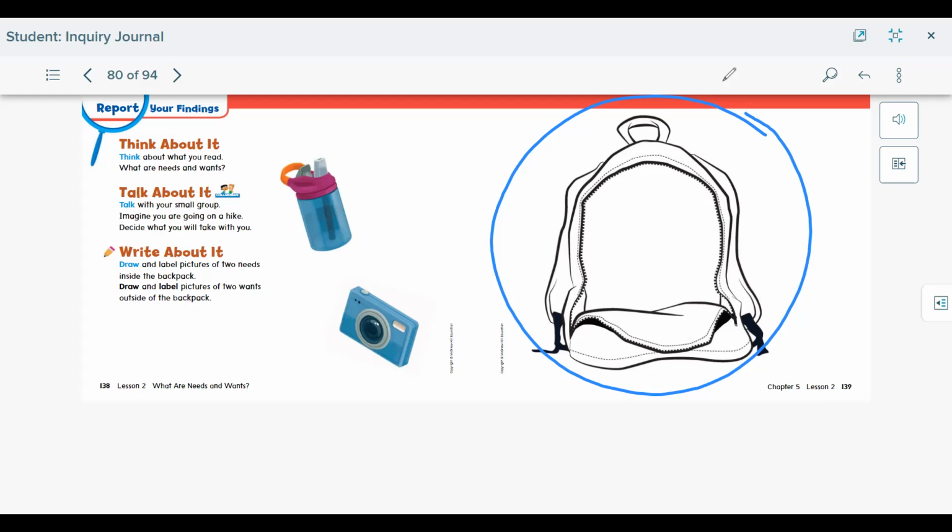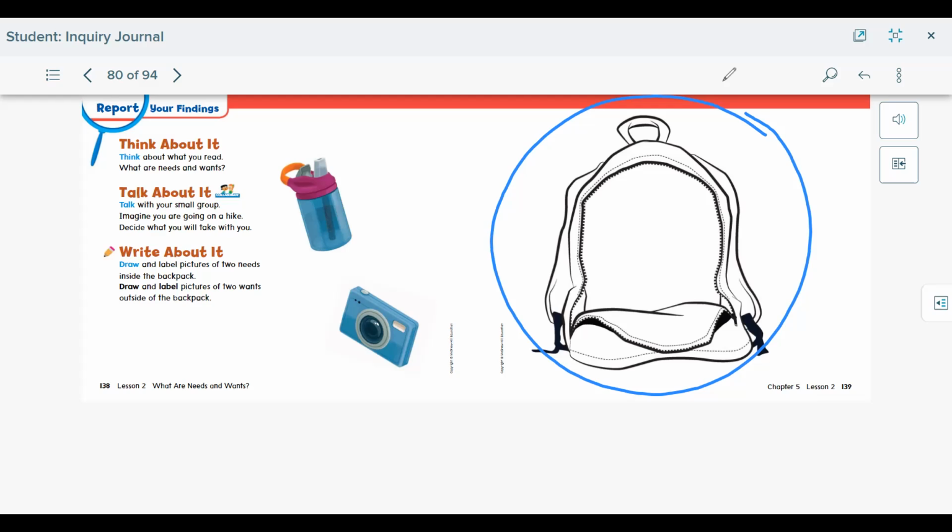Think of what you would need. You're going on a hike, you're going to be walking, it could be hot. What things do you need? Do you think you would need water? Yes, you would definitely need water because you're going to need to drink. What else do you think you would need? I want you to draw a picture in the backpack and label it.